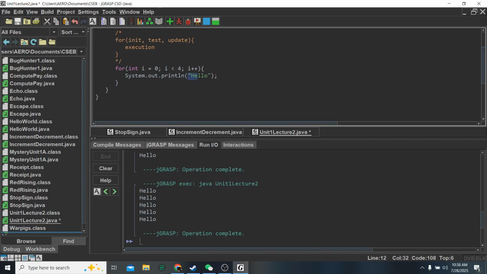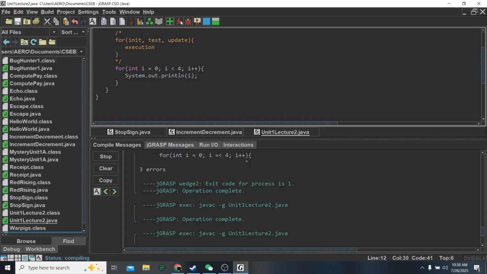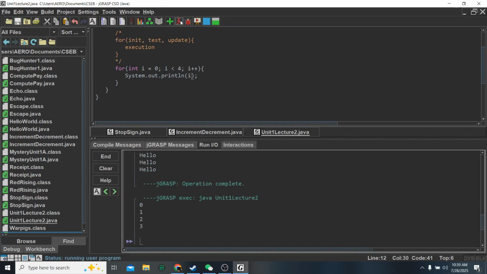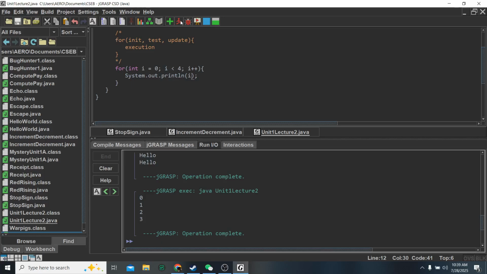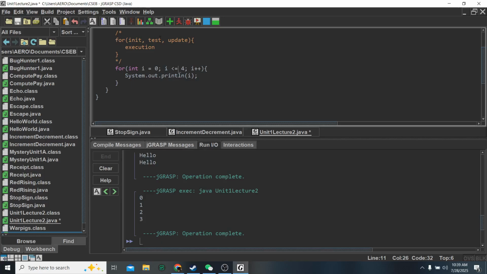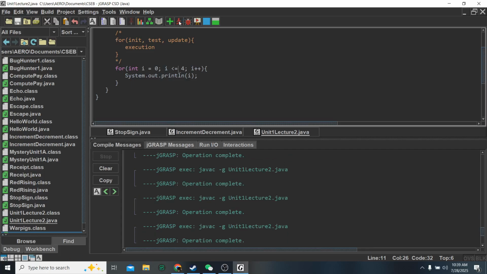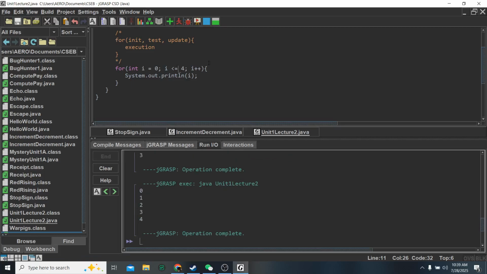The other thing we can do is I here is a variable, so we can print I. Okay. So it's going to give us 0, 1, 2, 3. And like I said, if we put an equal sign here, it's going to give us 0, 1, 2, 3, 4.